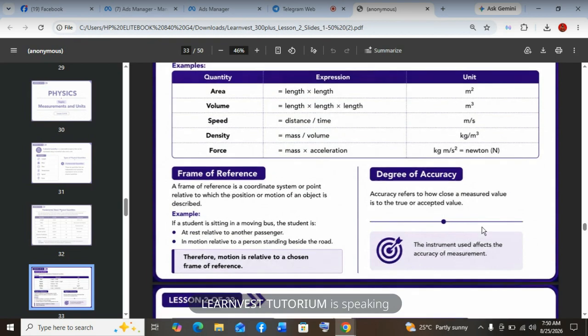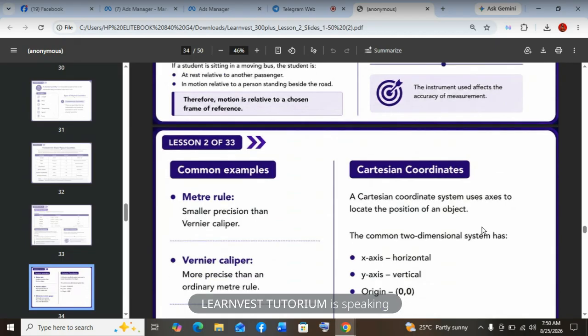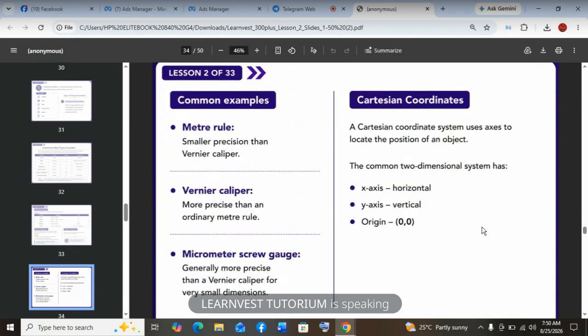So common examples. A meter rule has smaller precision than a vernier caliper. So the vernier caliper is more precise than an ordinary meter rule. The micrometer screw gauge is generally more precise than a vernier caliper for very small dimensions.